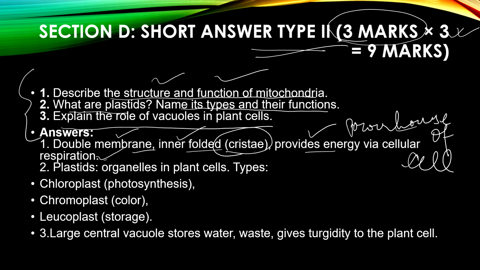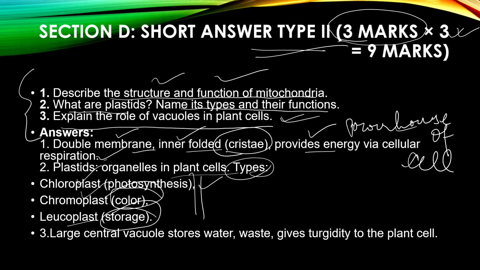Now next comes plastids. What are plastids? These are organelles in plant cells, we all know. And what are the types of plastids? Chloroplast, which is used in photosynthesis; chromoplast, which gives the color of the leaves; and leucoplast, which helps in storage. So these are the 3 types of plastids.